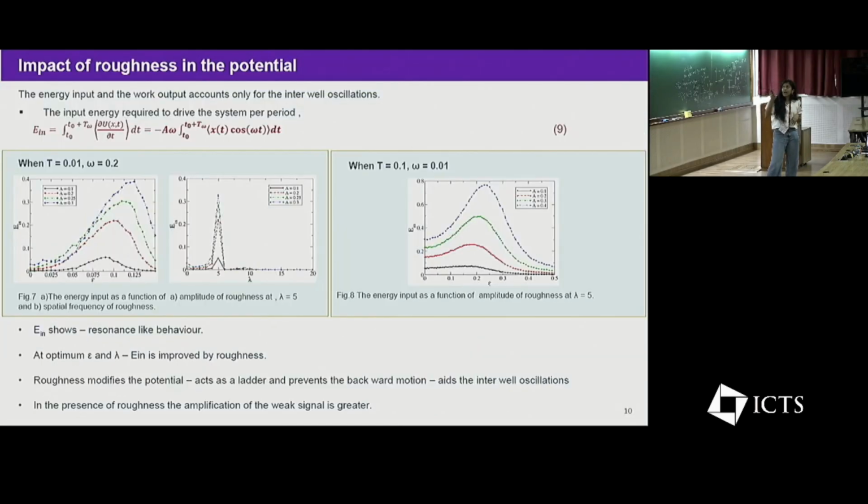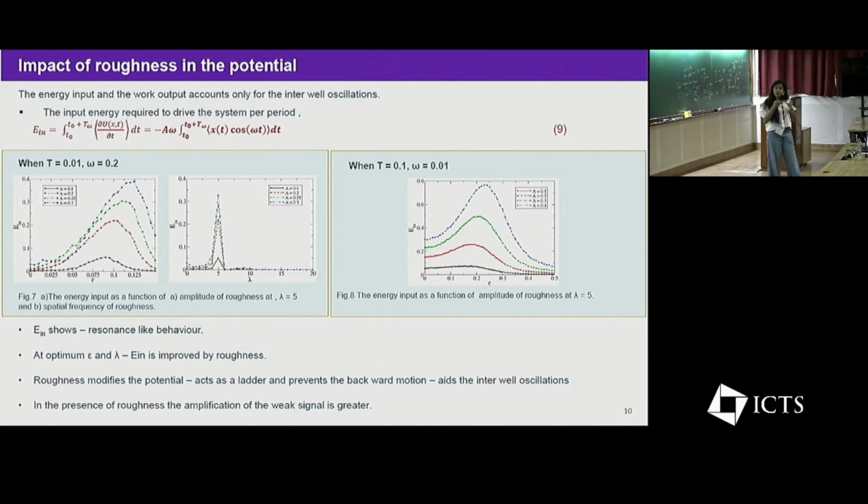So here we have calculated the energy input of the system, which acts as a very good measure of the stochastic resonance, and we have calculated it using the stochastic energetic formalism. We find that the energy input shows a resonance-like behavior with the amplitude of roughness and spatial frequency of the rough potential, and we find that it is improved at some optimum epsilon and spatial frequency.